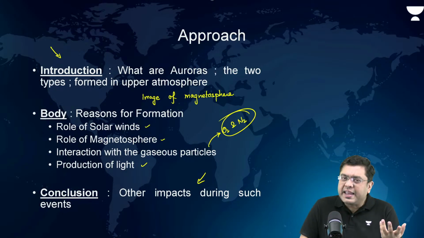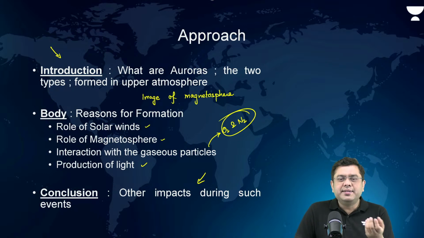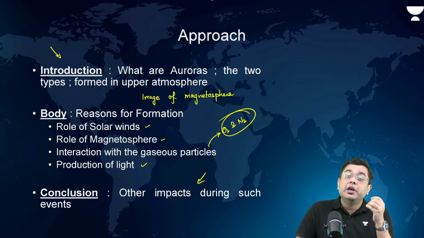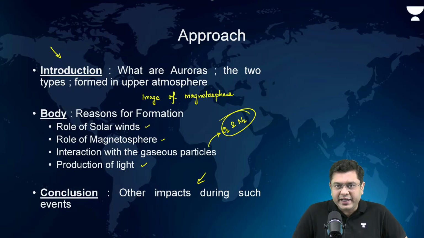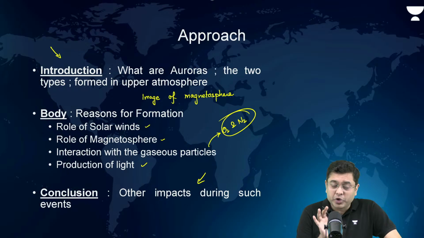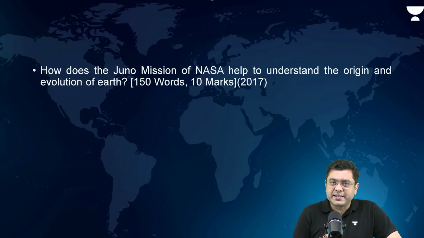So, there can be a question about what is geomagnetism. There can be a question about how geomagnetism will be impacted due to the movement of the outer core, decoupling of outer and inner core, where you need to know about the intricacies of the Lehmann discontinuity. So, that is the area that you need to focus upon. It is important even for this year and next year.